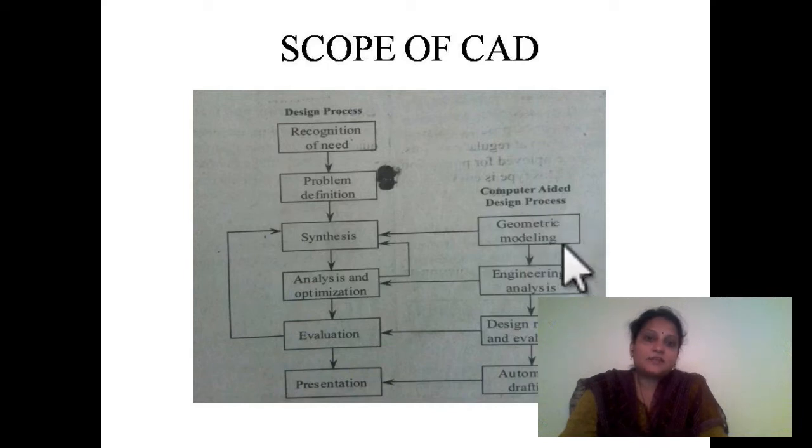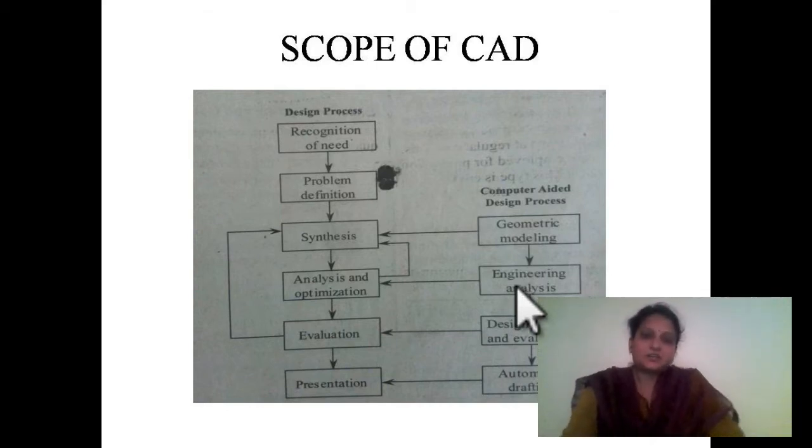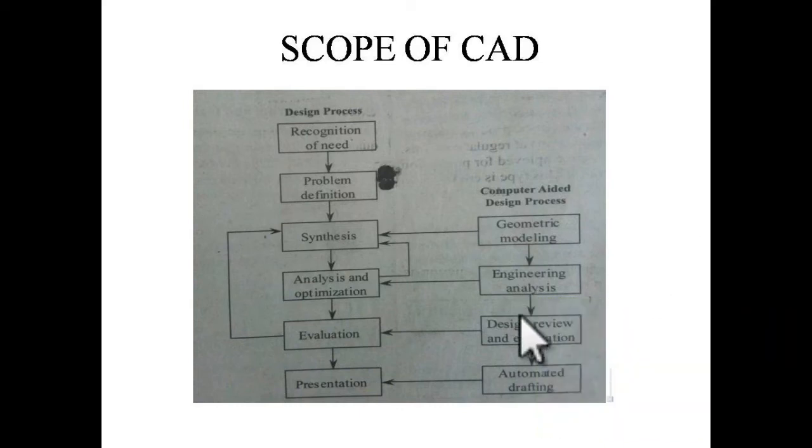Once the modeling is done, we send the model back, and this geometric model which we have made will go for analysis. We use software like ANSYS, Hypermesh and so on. Here we make the analysis in the ANSYS software, and then once the analysis is done, we go for design evaluation. It means whether the analysis which we have made is suitable for the working conditions or not.